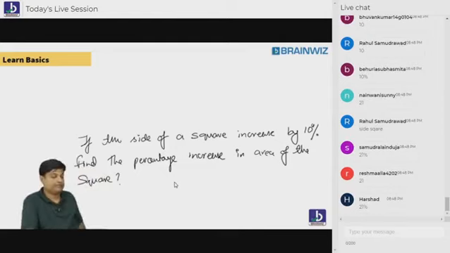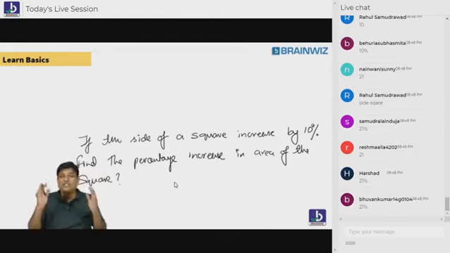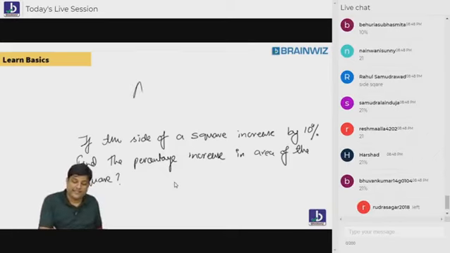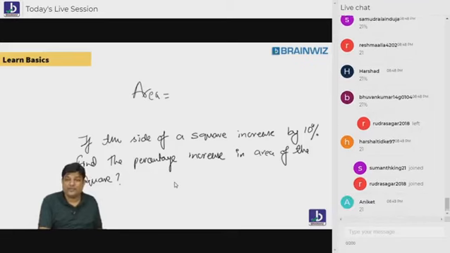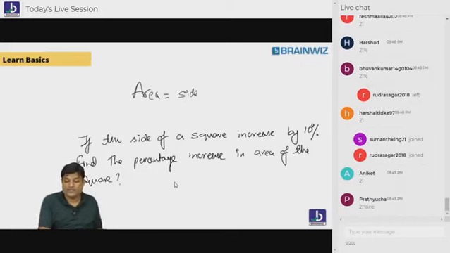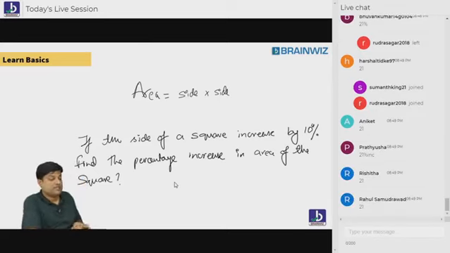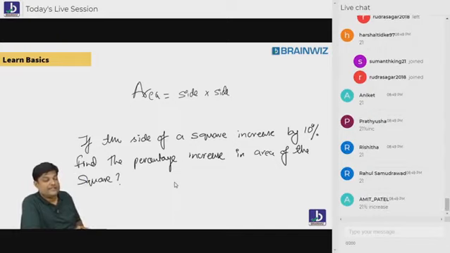Come on. This question is given to you, for example. So we have to understand one common sense. What is that? Area. Area is what, beta? Length into breadth? No. Area is nothing but side into side. Are you understanding, Bhuvan? Just try to listen, everybody. Area is nothing but side into side.